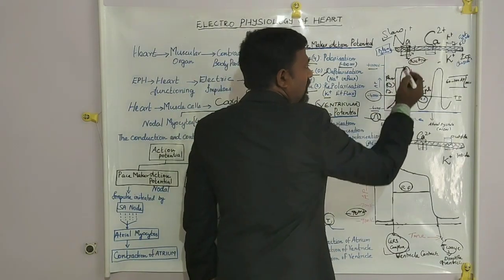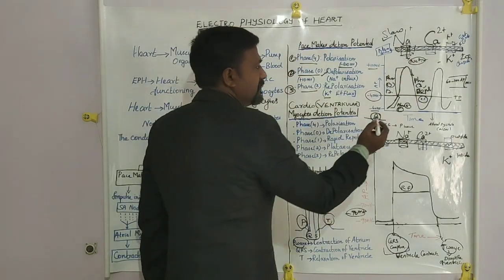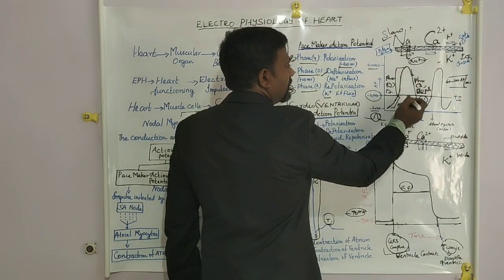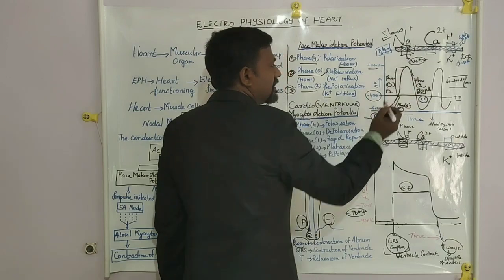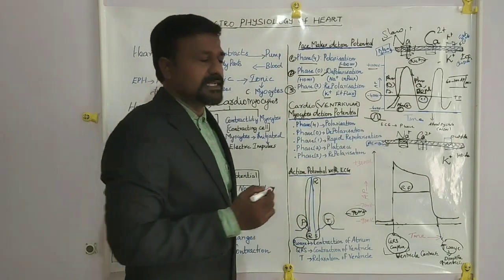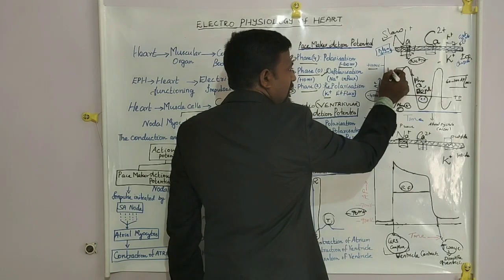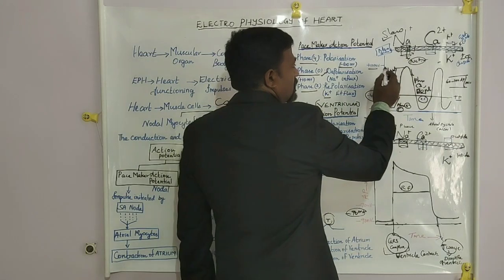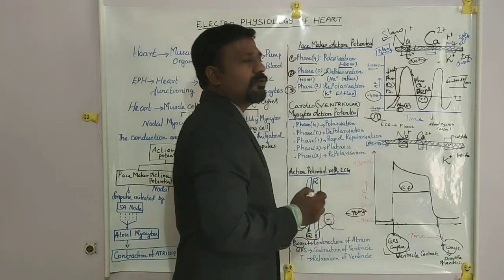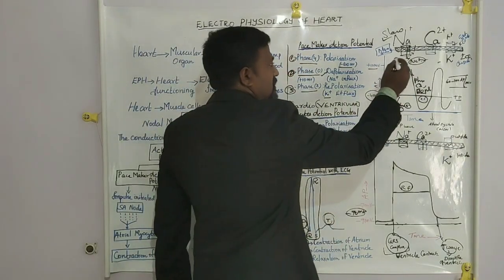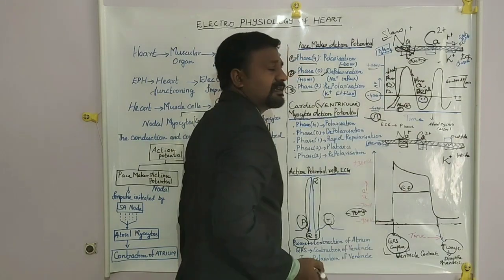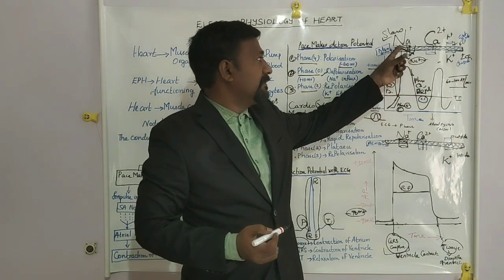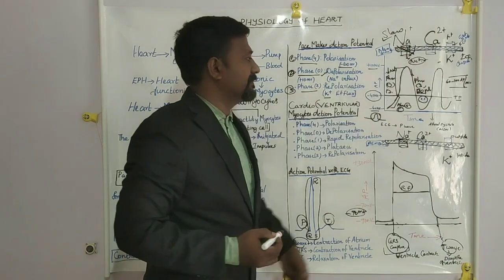The entry of sodium ions makes the curve rise to plus 10 millivolt from the threshold potential. It is called phase 0 depolarization. This is because of entry of sodium ions inside the membranes. Then once it reaches plus 10 millivolt, the sodium channel closes, and the entry of sodium ions stops.